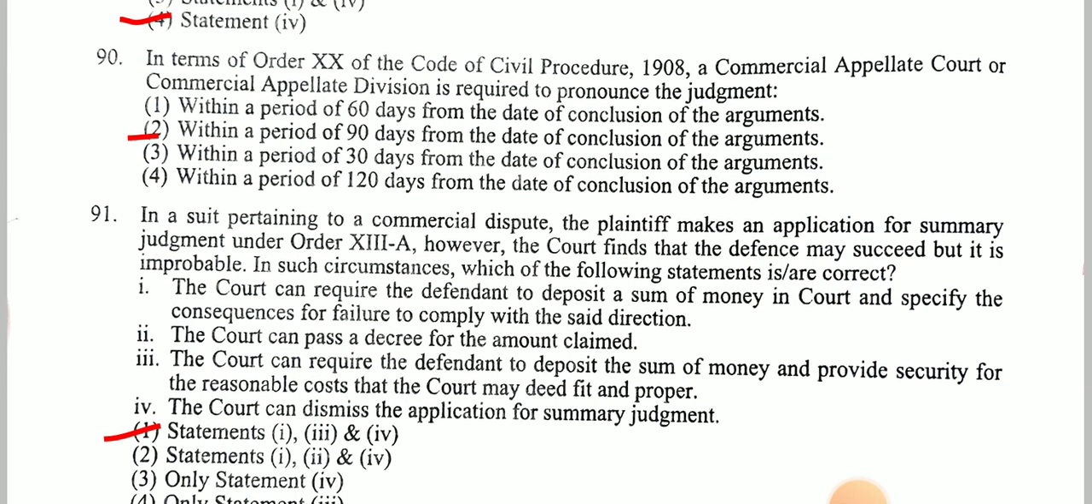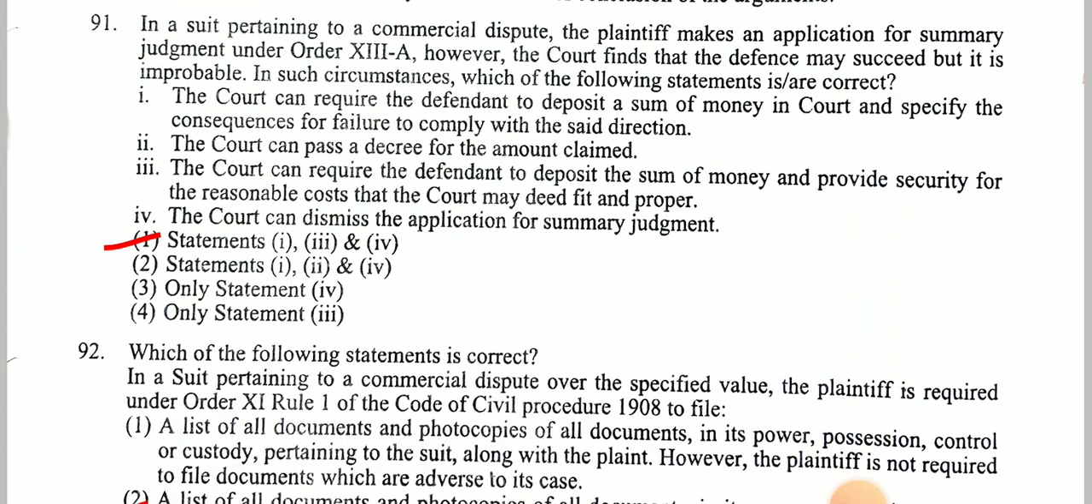Next question. In terms of Order 20 of the CPC, a commercial appellate court or commercial appellate division is required to pronounce the judgment. Answer is within a period of 90 days from the date of conclusion of the arguments. Next question. In a suit pertaining to a commercial dispute, the plaintiff makes an application for summary judgment under Order 13A. However, the court finds that the defense may succeed, but it is improbable. In such circumstances, which of the following statements are correct? And here statements 1, 3 and 4 are correct.